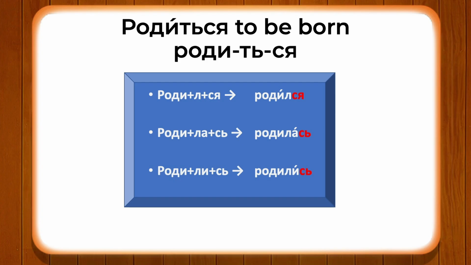So the next verb you will learn is родиться. Родиться means to be born. Родиться is also conjugated in the same way as учиться and заниматься, because it also has the same particle at the end, ся. The stem of this verb will be роди after removing the ться. To this stem we will add the endings for past tense. So the masculine form would be родился, родилась, родились.